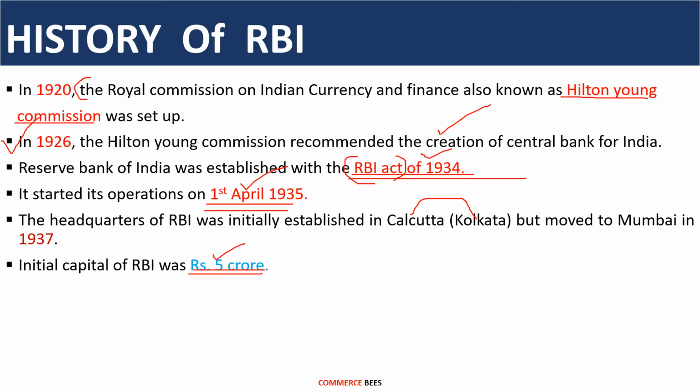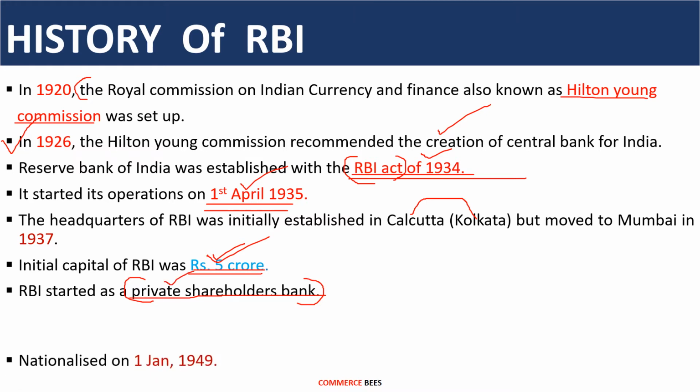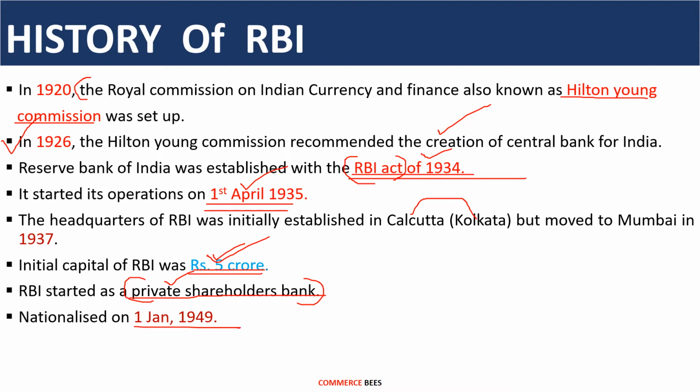So the initial capital was rupees 5 crores and who contributed this 5 crores? This was contributed by the private shareholders because RBI started as a private shareholders bank. So it was contributed by private shareholders. RBI got nationalized on 1st January 1949.